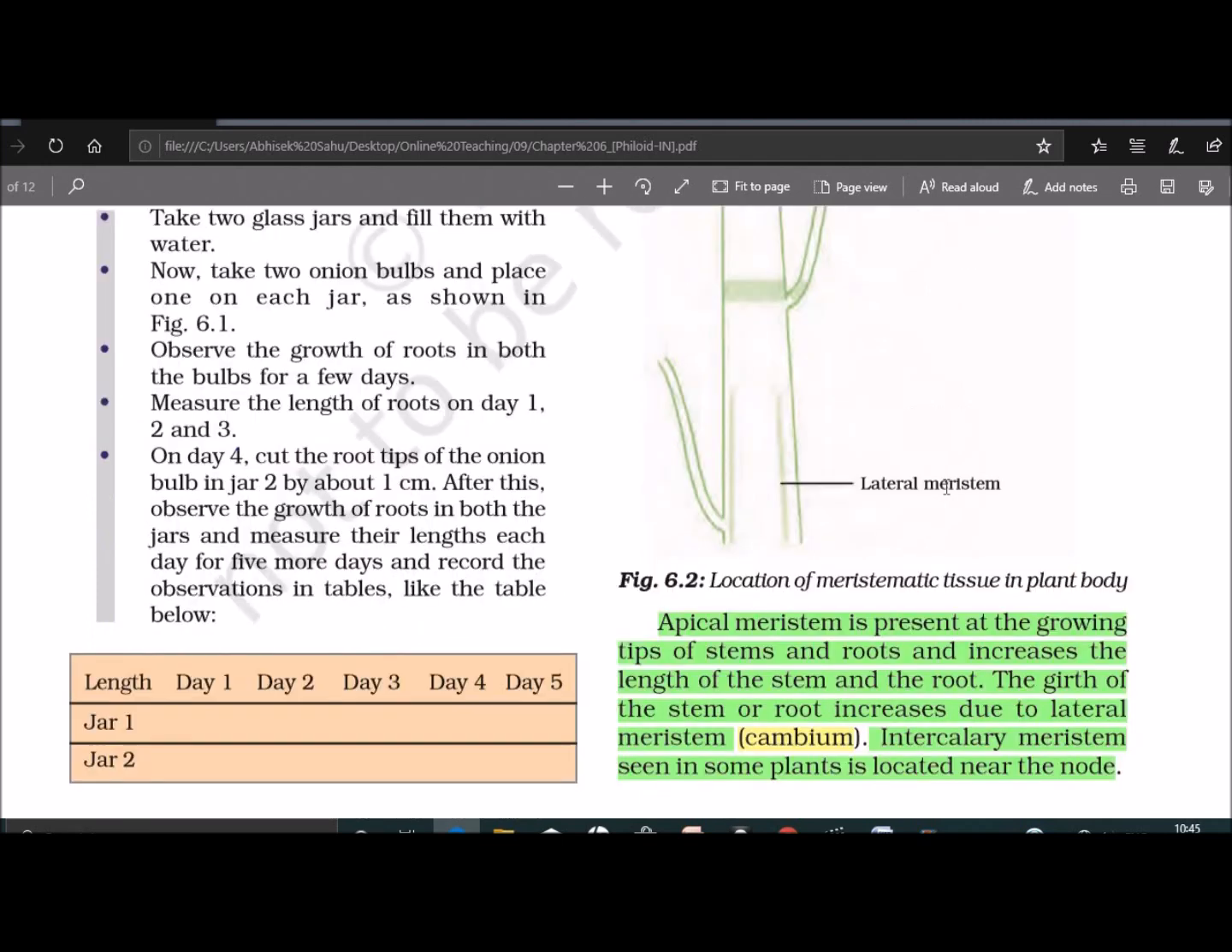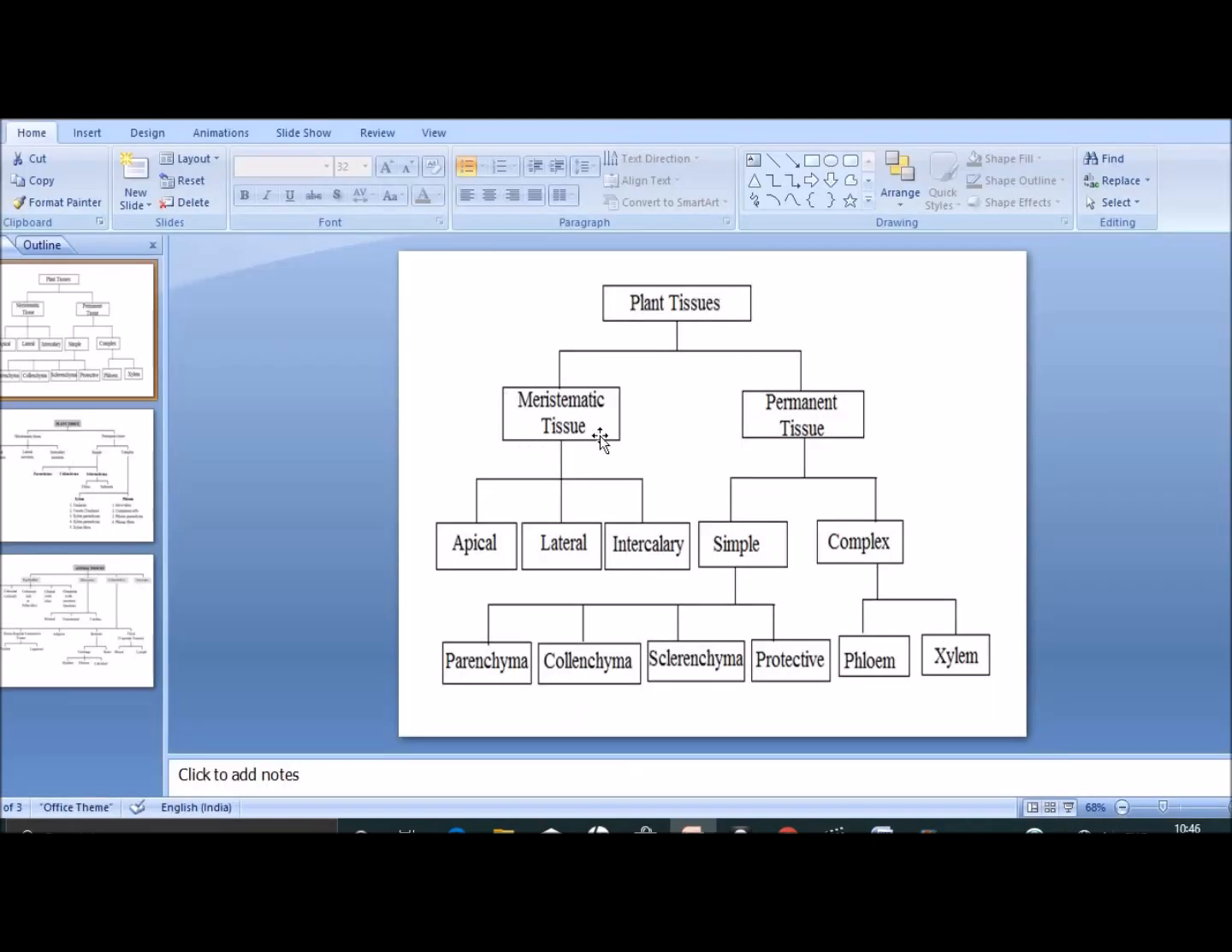It is located below the bark, at the cambium. So what do you mean by cambium? Cambium is a cellular plant tissue from which phloem, xylem or cork grow by division. So the meristematic tissue is divided into three parts, that is apical, lateral and intercalary meristem.